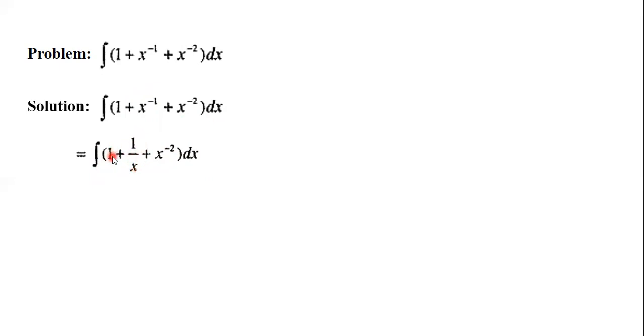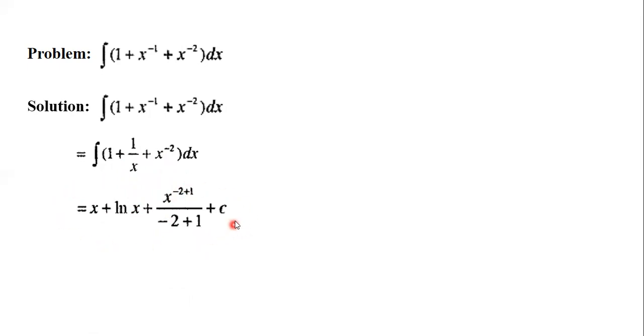So integration of 1 is x, because the operator is x, and 1 by x gives ln x. For x to the power minus 2, we use the formula x to the power n plus 1 divided by n plus 1, that is x to the power minus 2 plus 1 divided by minus 2 plus 1, plus c.